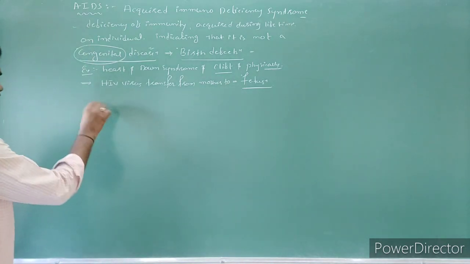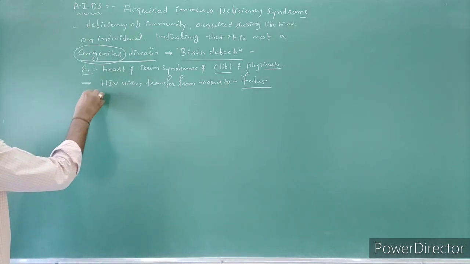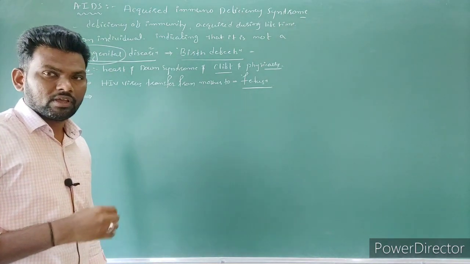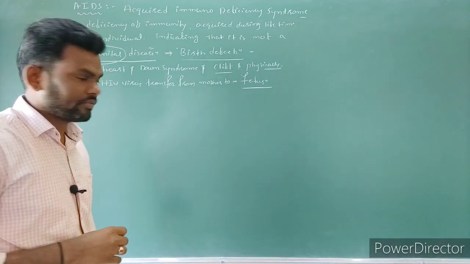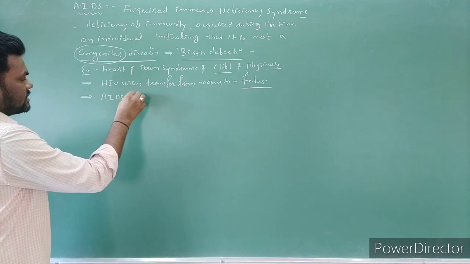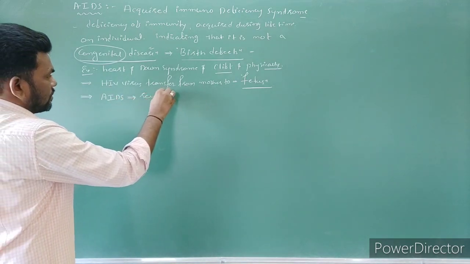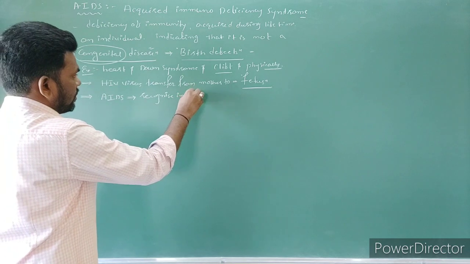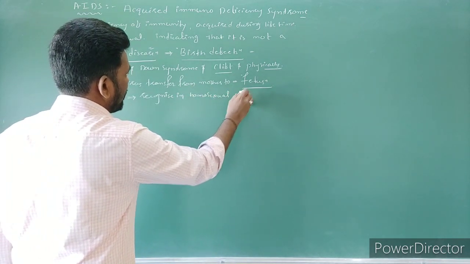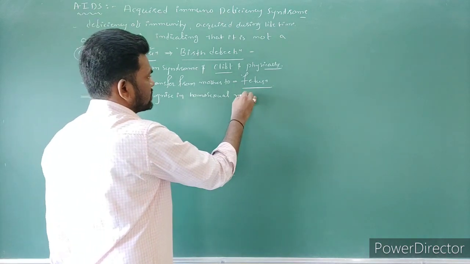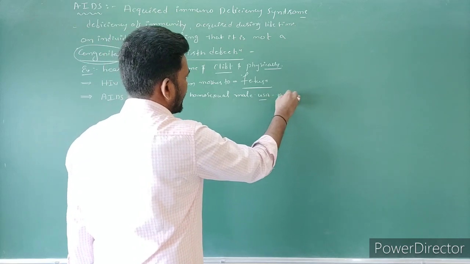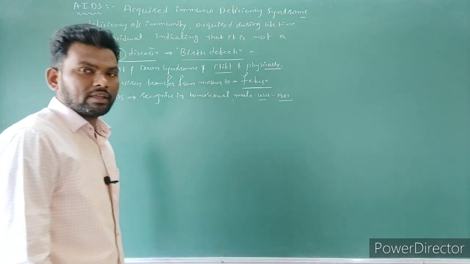So this HIV began in 1981. AIDS was first recognized in a homosexual male in the USA in 1981.